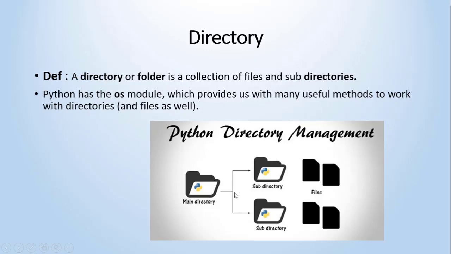In this particular picture I have shown what is meant by the directory. It is a main directory, and this main directory contains subdirectories, files, or n number of subdirectories or files. In the subdirectory it contains different files, it may be a text file, class file, CPP file, or any language related file. So a directory or folder is the collection of files and subdirectories, and the structure of the directory I have shown in this picture.